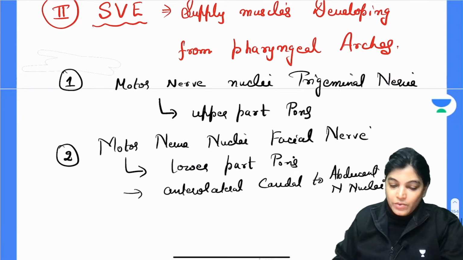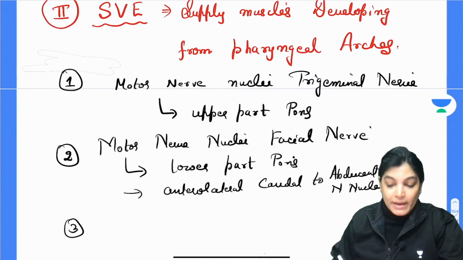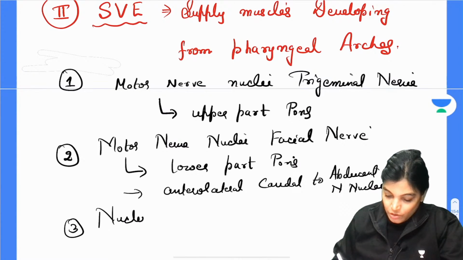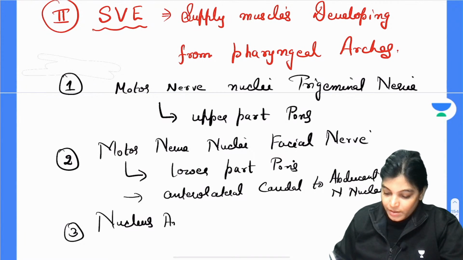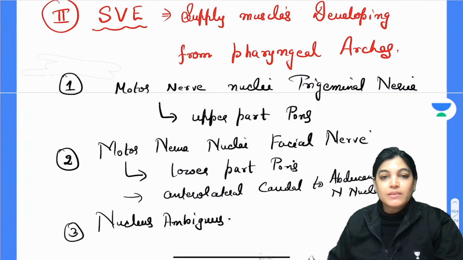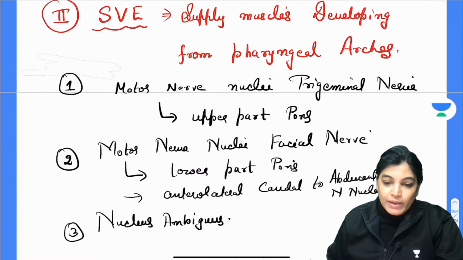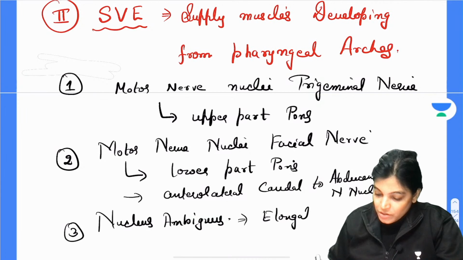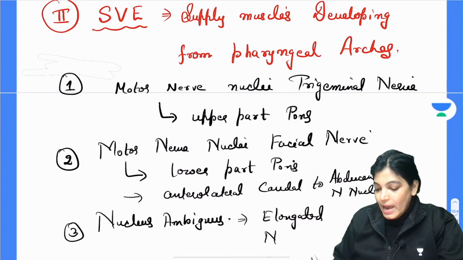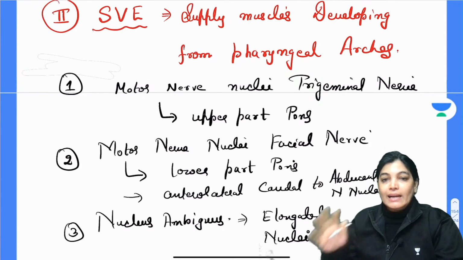Now which was the third one? The third cranial nerve nuclei is nucleus ambiguus, spelled with a W, nucleus ambiguus. Okay. Nucleus ambiguus is actually a composite nucleus, and it is also elongated in shape. I will show you the location also. It is an elongated nucleus located in the medulla, along the entire length of the medulla.